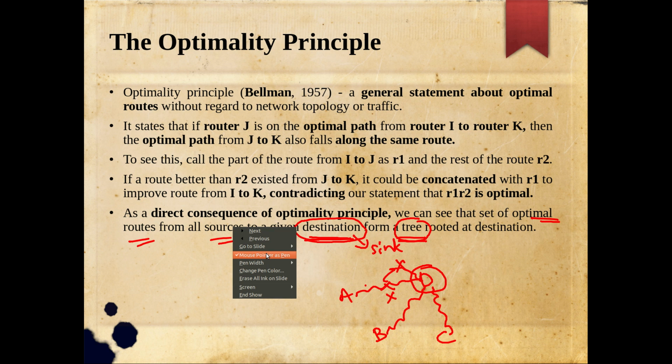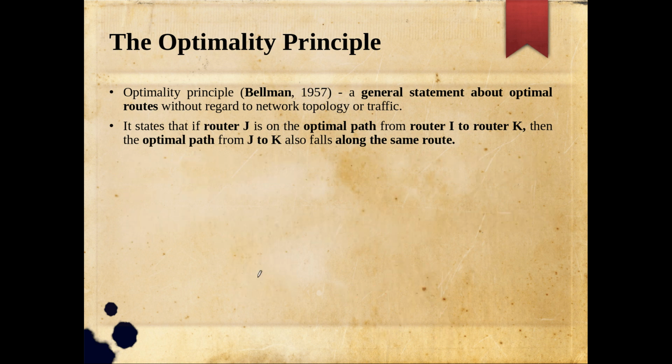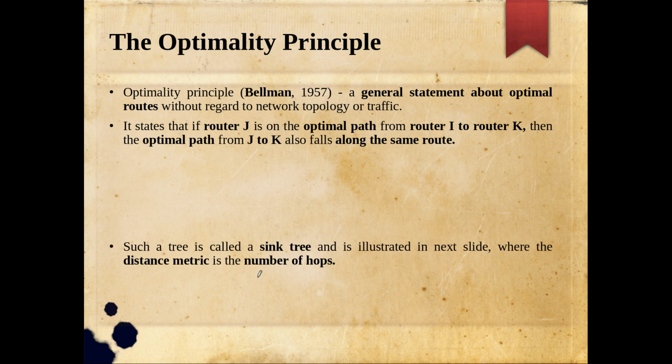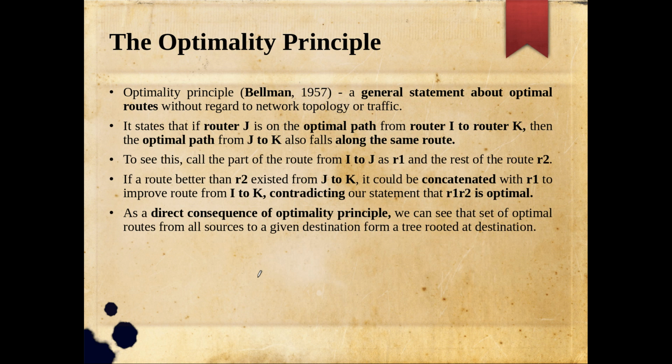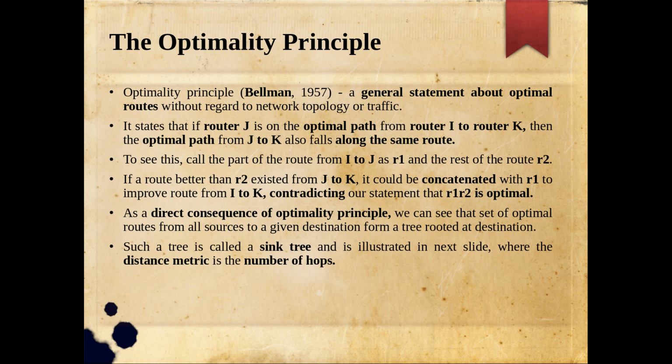And ultimately what any routing algorithm is trying to achieve is coming up with all these sink trees, one for every destination. As a direct consequence of the optimality principle, the optimal routes from all the sources to a given destination form a tree rooted at that destination. Such a tree is called a sink tree, because it is destination based, as illustrated in the next slide, where the distance metric is taken to be number of hops.